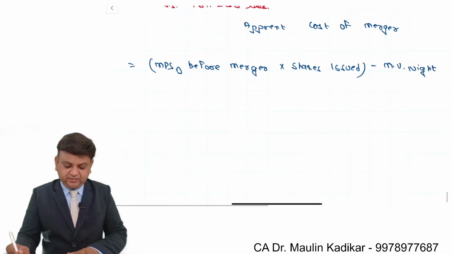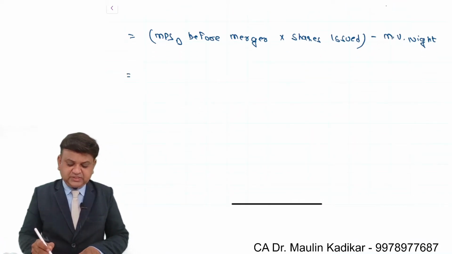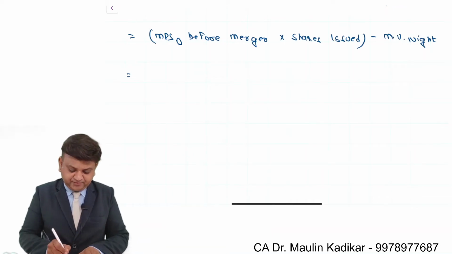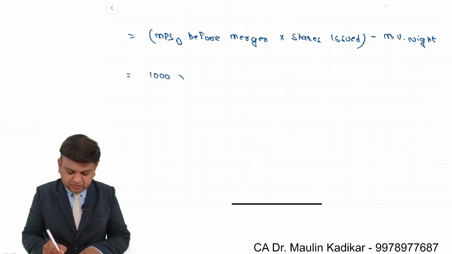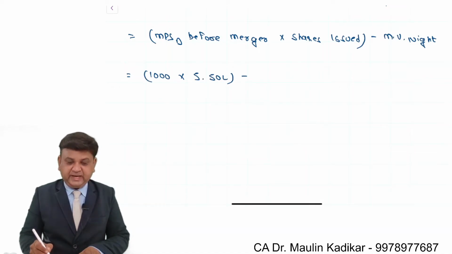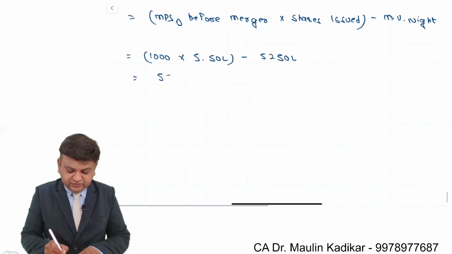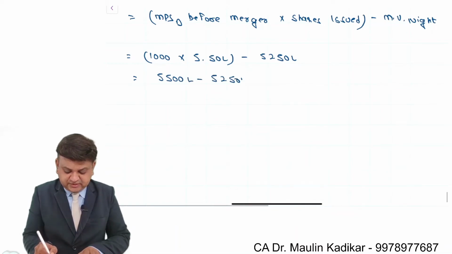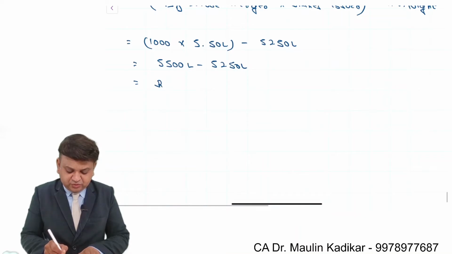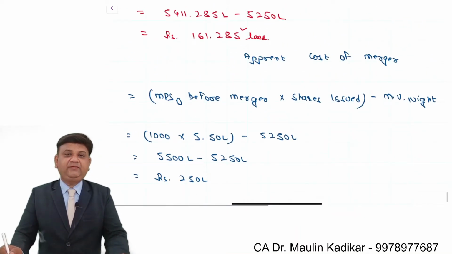MPS of Day Limited before merger is 1000. Shares issued are 5.5 lakhs. Minus market value of Night Limited is 5250 lakhs. So it is 5500 lakhs minus 5250 lakhs, that comes to rupees 250 lakhs. This is the way we can make the calculation of the answer.